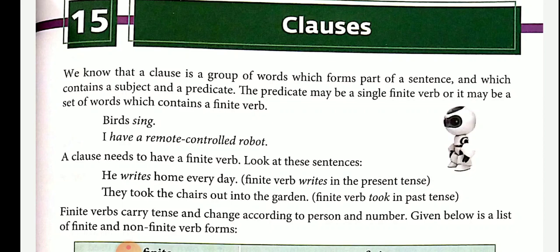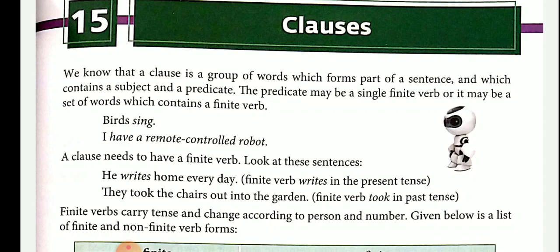The old man picked up the bottle that was lying on the ground. Here the main clause is also called the principal clause. So the principal clause or main clause is the old man picked up the bottle. The subordinate clause or dependent clause is that was lying on the ground.